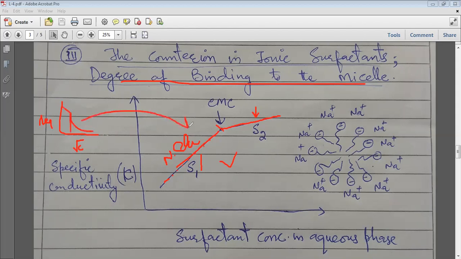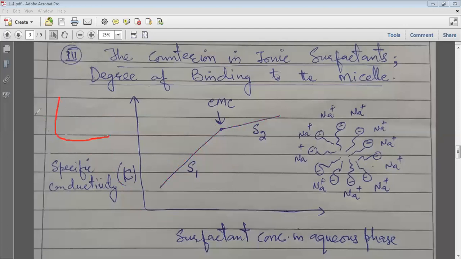Here we take the equivalent conductance, which is obtained from the specific conductance kappa by dividing by concentration C, and we plot it against the square root of concentration. I will show it once again for those who didn't understand last time.